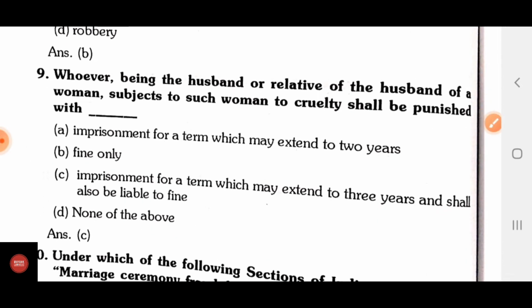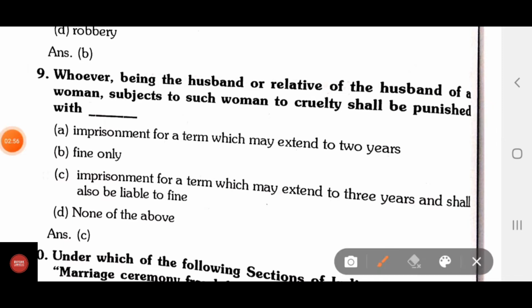Question number 9, whoever being the husband or relative of the husband of a woman subjects such woman to cruelty shall be punished with A, imprisonment for a term which may extend to 2 years; B, fine only; C, imprisonment for a term which may extend to 3 years and shall also be liable to fine; D, none of the above. Correct answer is C, imprisonment for a term which may extend to 3 years and shall also be liable to fine.